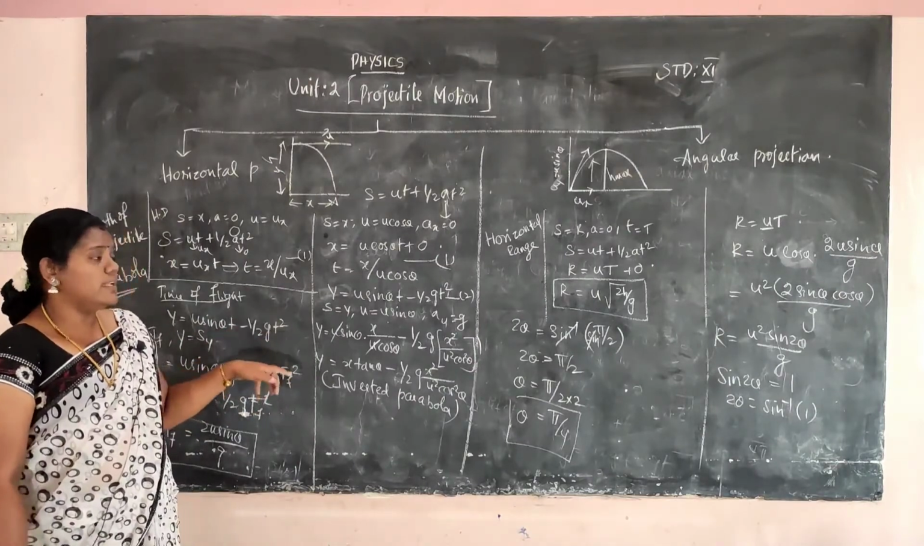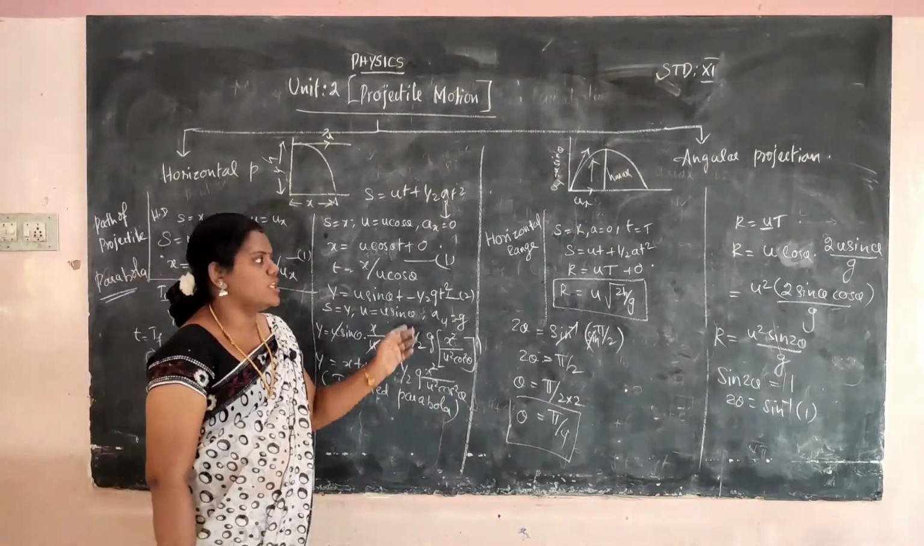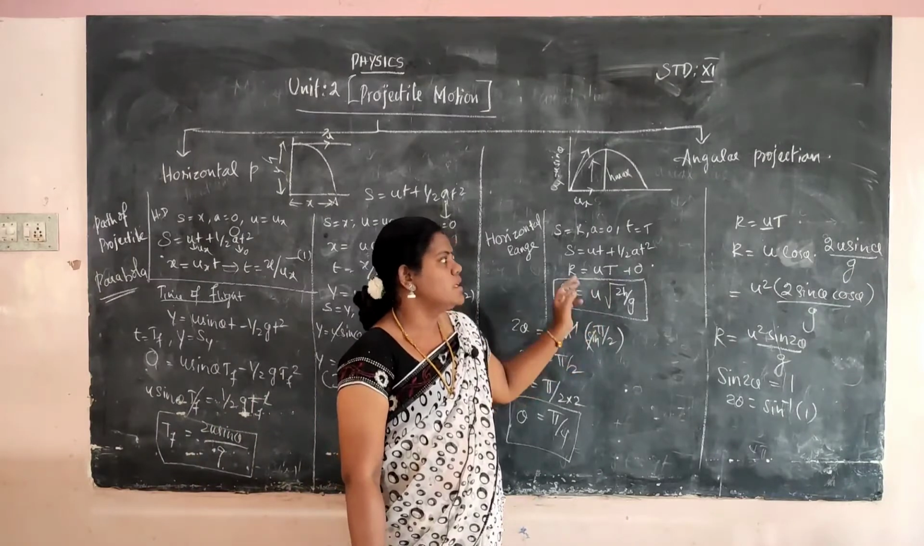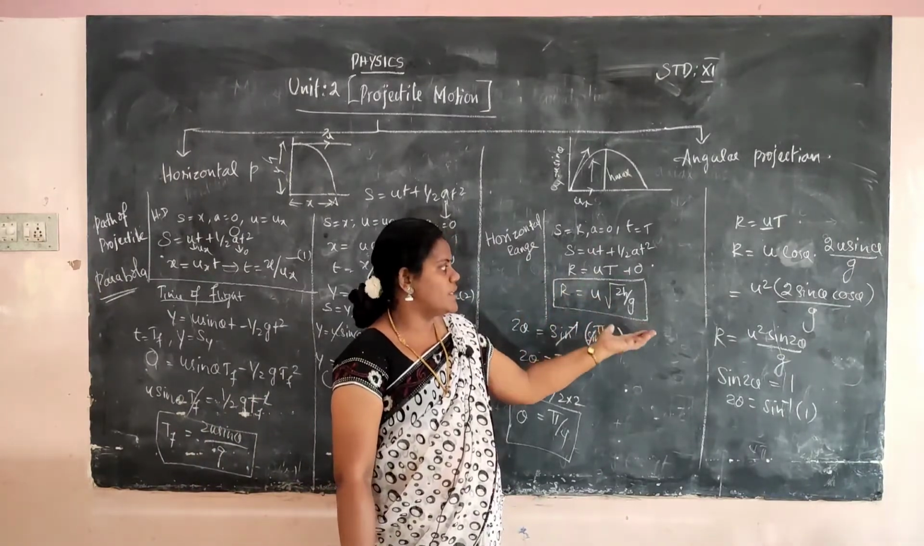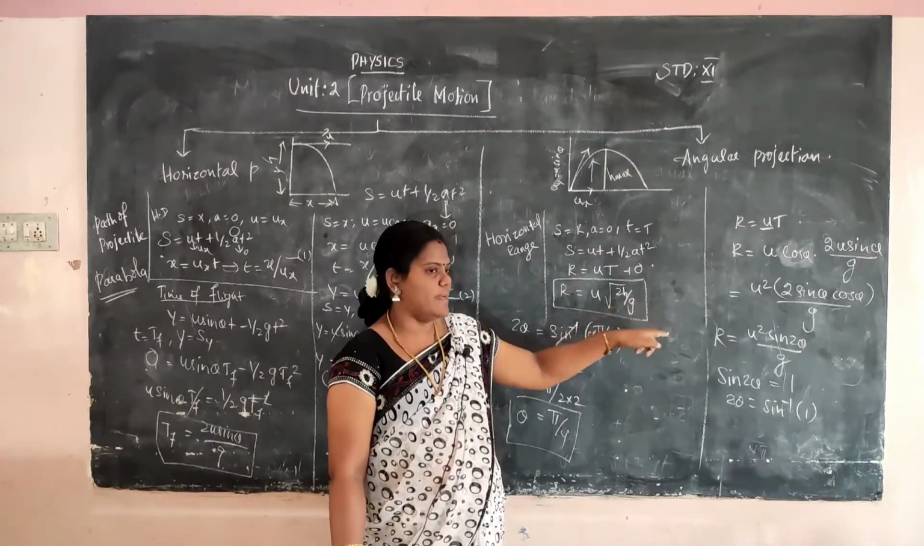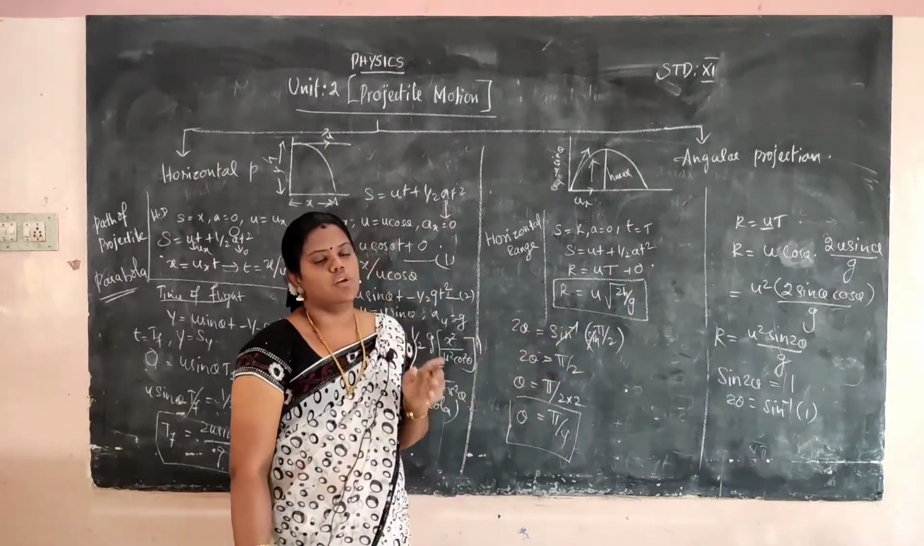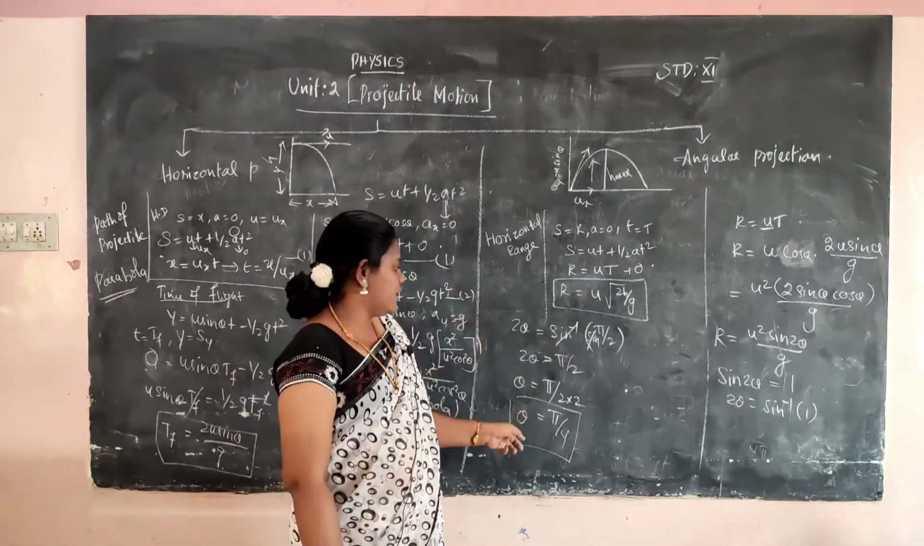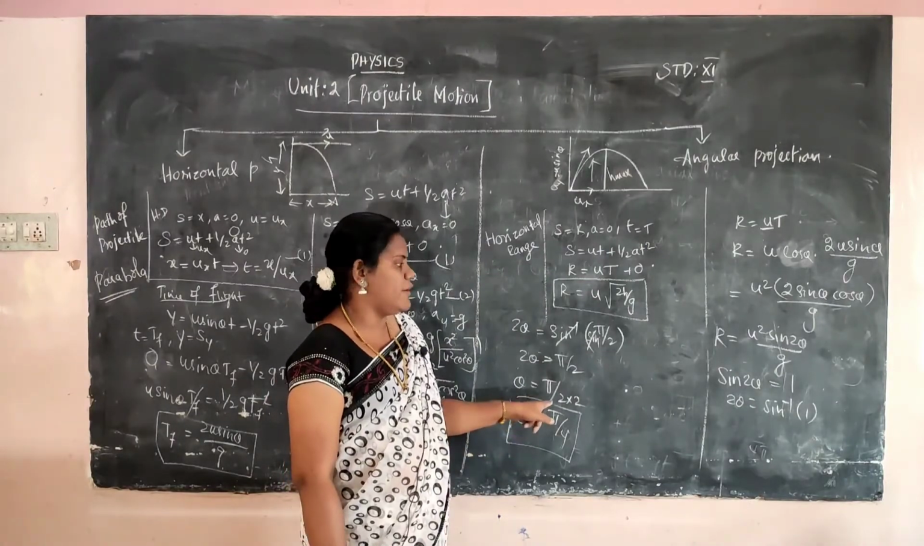Okay. Then horizontal range in the horizontal projection, r is equal to u into root of 2h by g. And in angular projection, r is equal to u square sin 2 theta by g. And then velocity v is equal to vx plus vy, and we easily find out the angle also. Angle is equal to pi by 4.